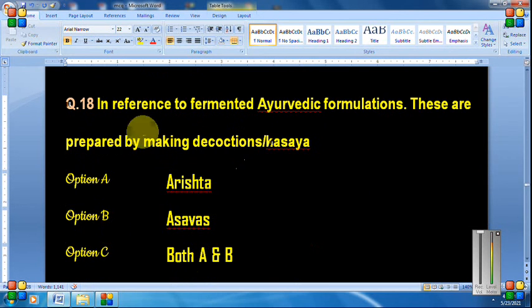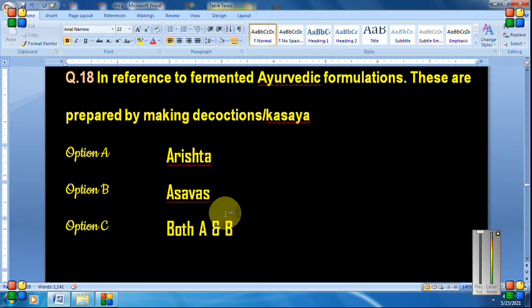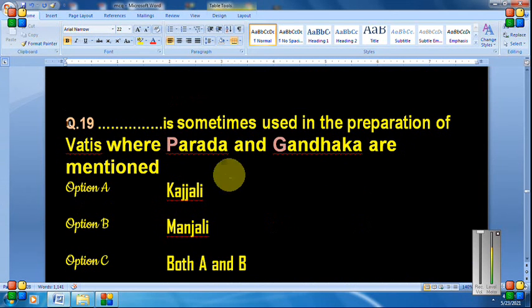Next, question number 18. In reference to fermented Ayurvedic formulations, which are prepared by making decoction or kashaya? Option A, Aristha. Option B, Asava. Option C, both A and B. So what will be the answer? Yes, in which heating is required? Aristha. Whenever we prepare Aristha in the Ayurvedic system of medicine, we require heating the drugs. We prepare the decoction first, which is known as the kashaya. And in Asava, no heating is required. Just soaking of the drug in the appropriate solvent is done. Next question.